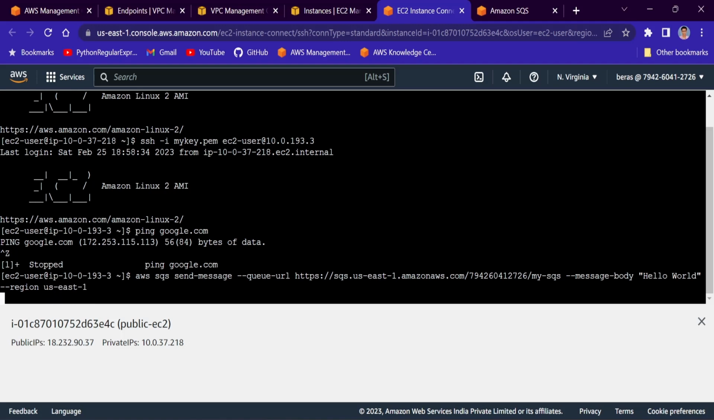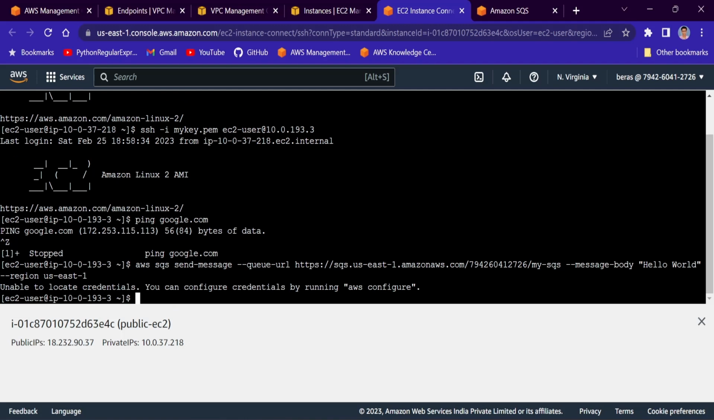Fine. Okay, you see, unable to locate credentials. You can configure credentials by running aws configure, right? So that means the private EC2 instance does not have the permission to send any message to the SQS. So for that, what we can do? We can create one IAM role which will have the send message to SQS permission, and we'll attach that role to this EC2 instance.